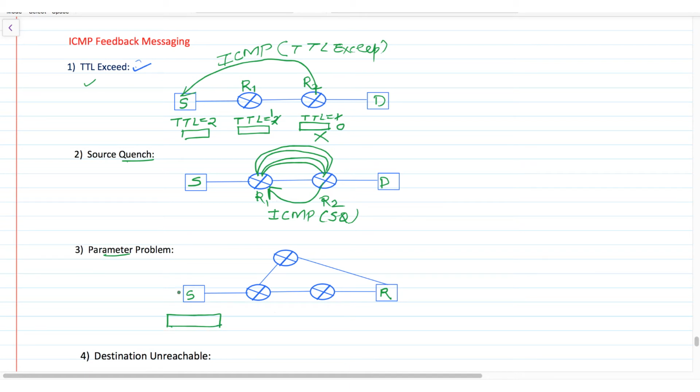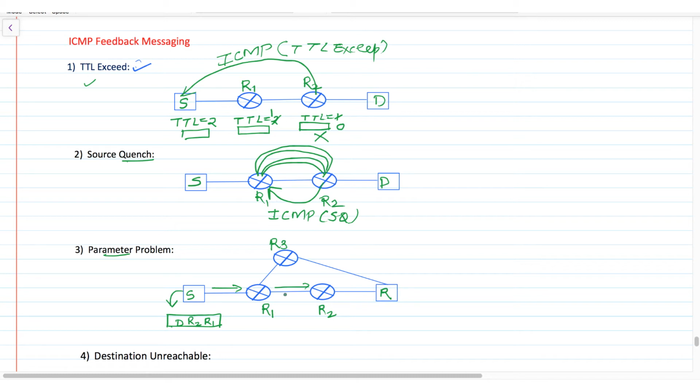Suppose the source decides the path for this packet is R1, then R2 and then the destination. Say this is R1, this is R2 and this is R3. So the source wants to travel the packets from source to R1, then R1 to R2 and R2 to this receiver.